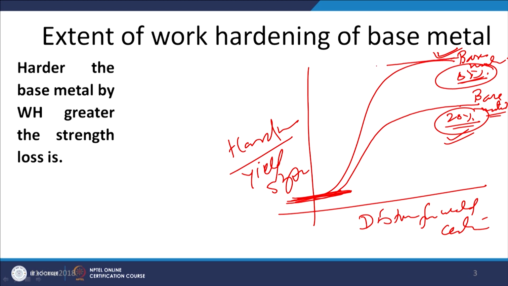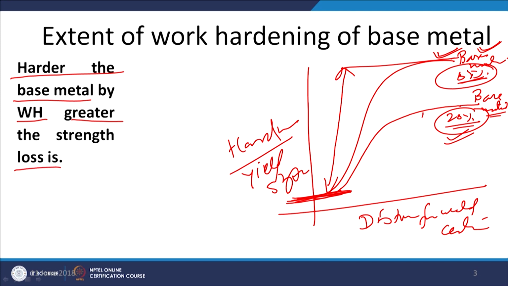So, we can notice a greater reduction in the metals which have been subjected to greater strengthening by work hardening, as compared to the one subjected to lesser strengthening by work hardening, because all the work hardening effects will be eliminated by the recrystallization and grain growth effects. So, that is why the harder the metal strengthened by work hardening, the greater will be the magnitude of the strength loss.